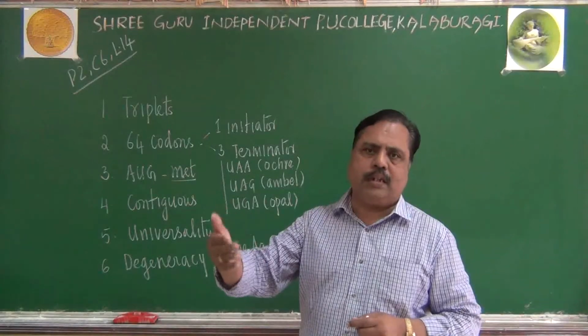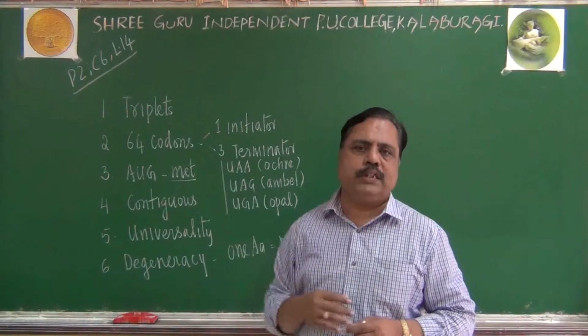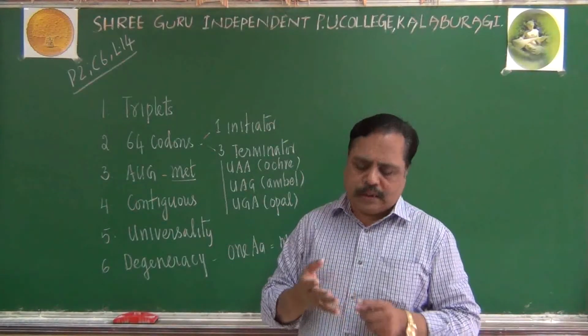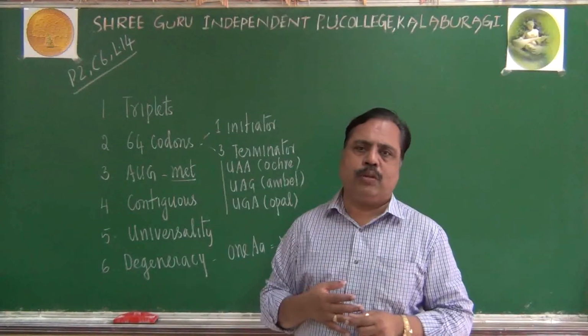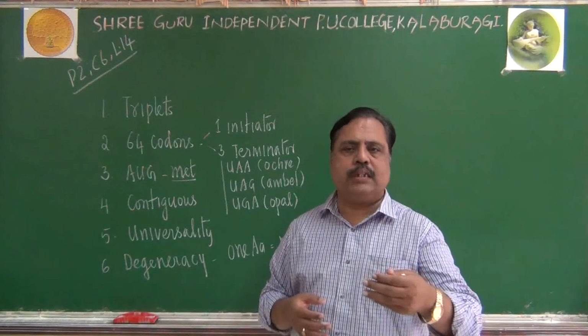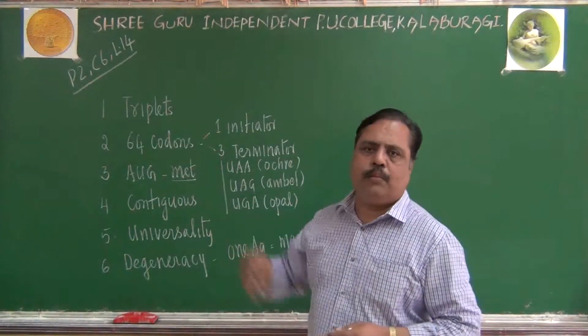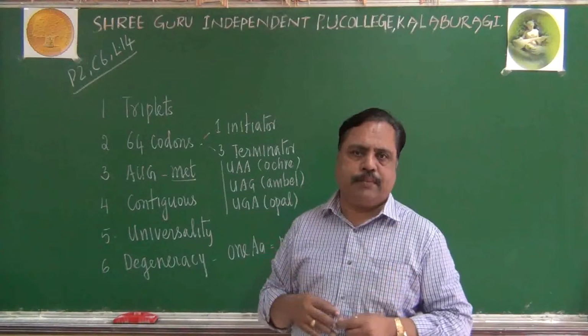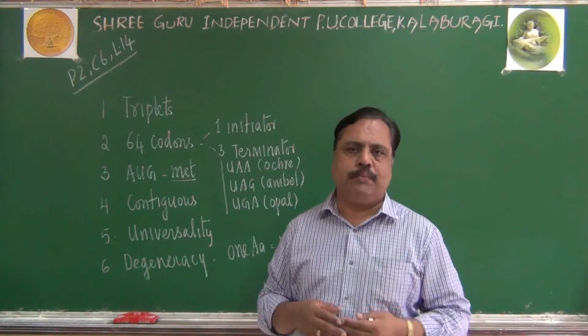Based on that method, he identified some codons and the amino acids they code for. Similarly, Marshall Nirenberg used a cell-free system, in vitro, to generate an amino acid polypeptide chain. For that he used artificial codons and proved the same thing.